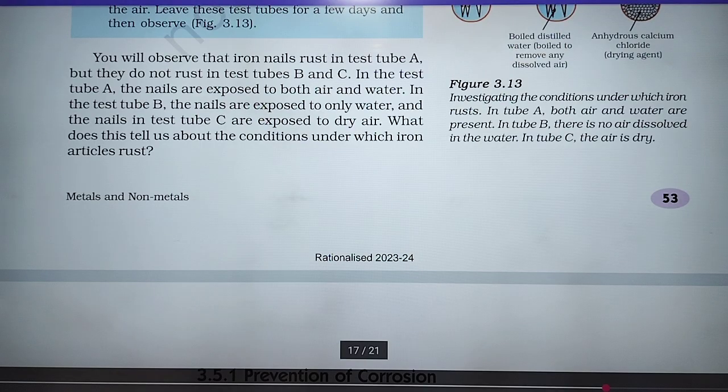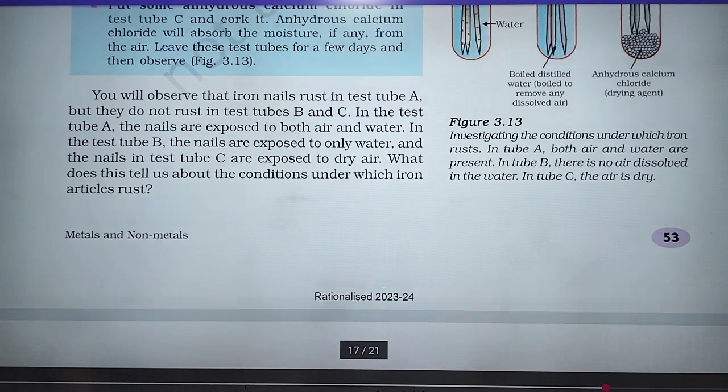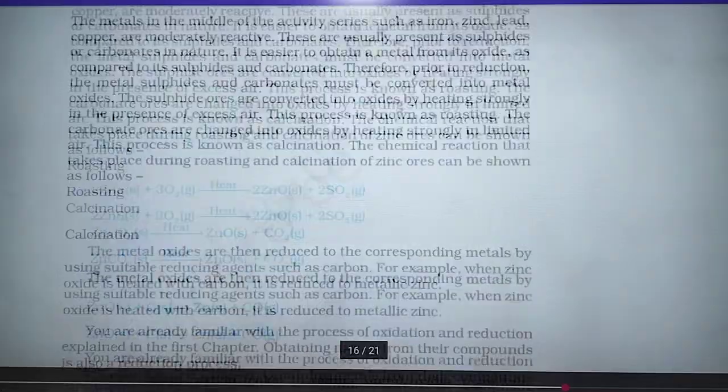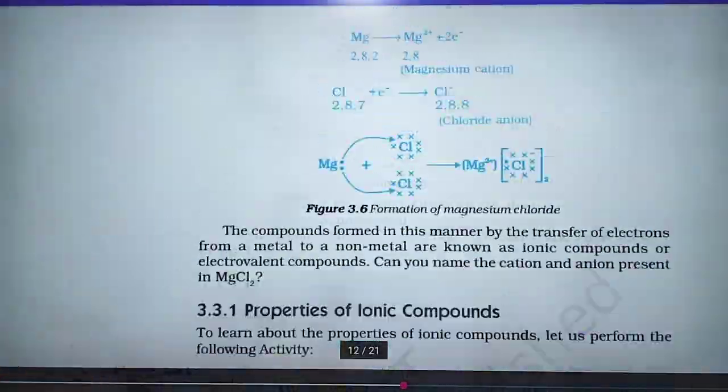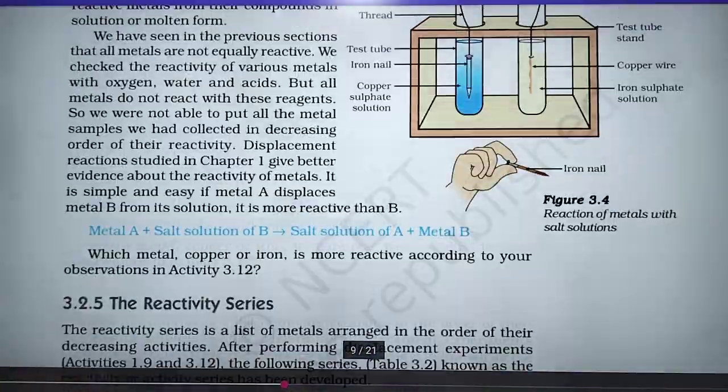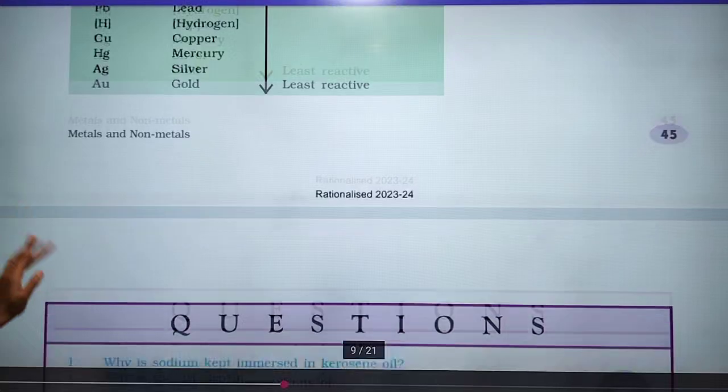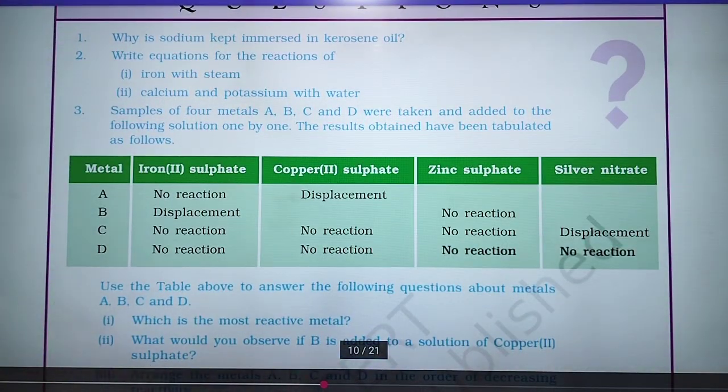So I hope you understand the whole video about the chemical properties of metals. In the previous video we had already discussed the physical properties of metals and non-metals also. And in this video we discussed the chemical properties of metals.